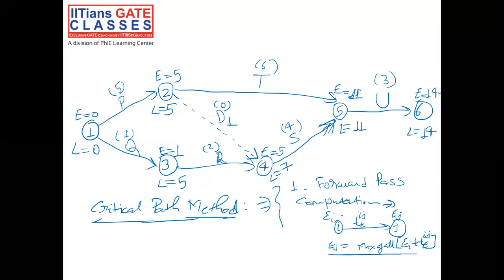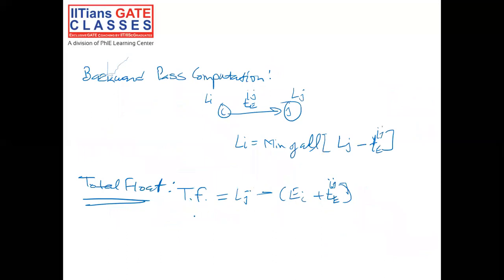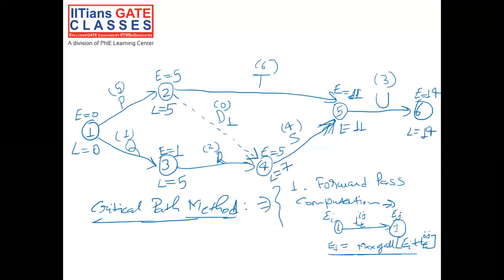But here we will try to calculate the total float for activity S. If you go back to our network diagram, activity S has event 4 and event 5.